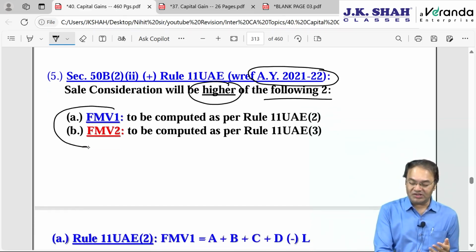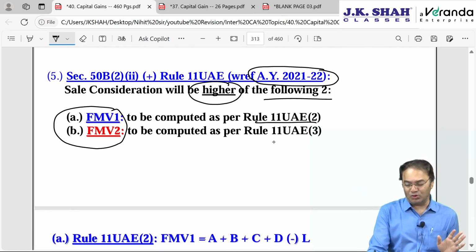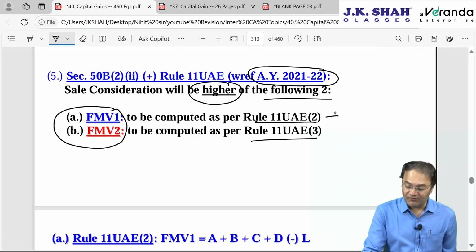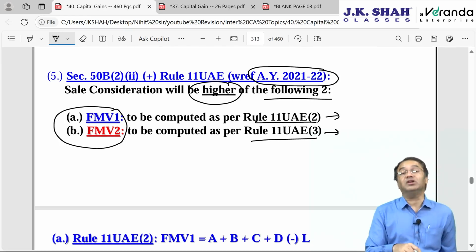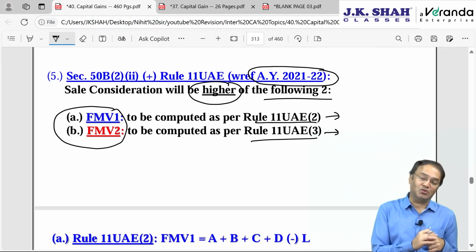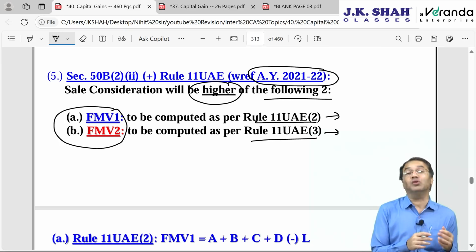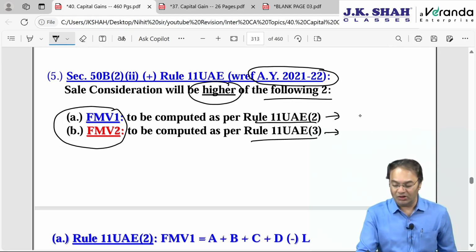FMV 1 versus FMV 2 to be computed as per Rule 11UAE, Sub Rule 2 and Sub Rule 3. One by one we will be discussing. What is FMV 1 and what is FMV 2? Up to Inter CA level, FMV 1 and 2 were to be given in the exam directly. You were not required to compute. But now at final CA stage, you will have to compute both. This is FMV